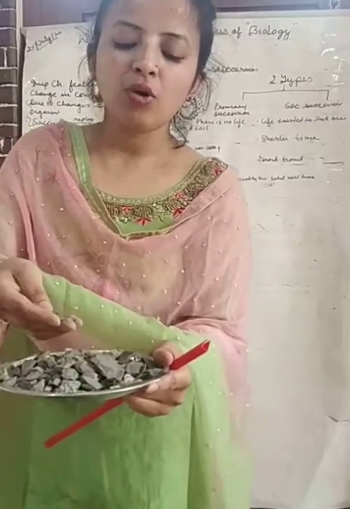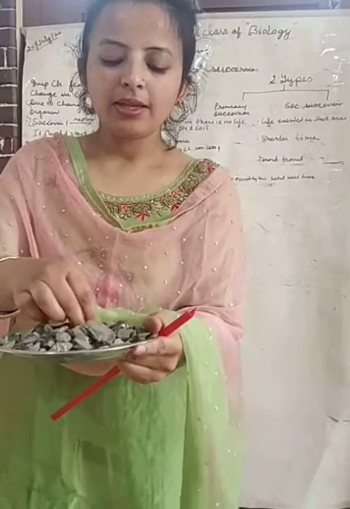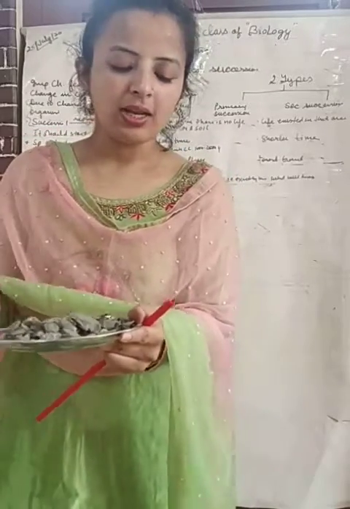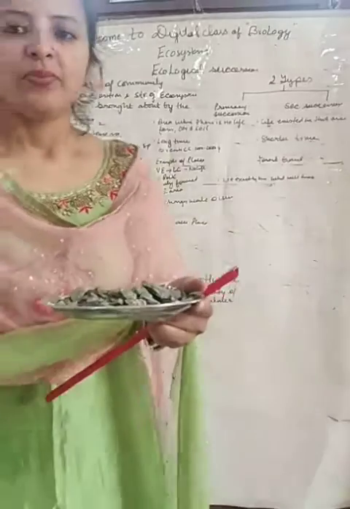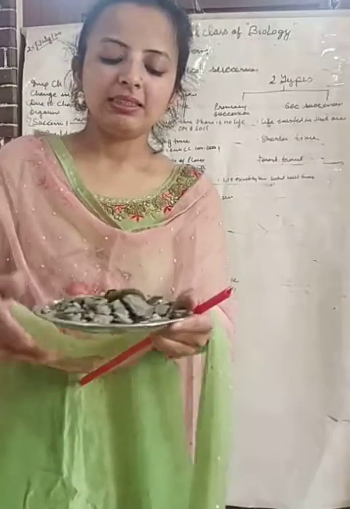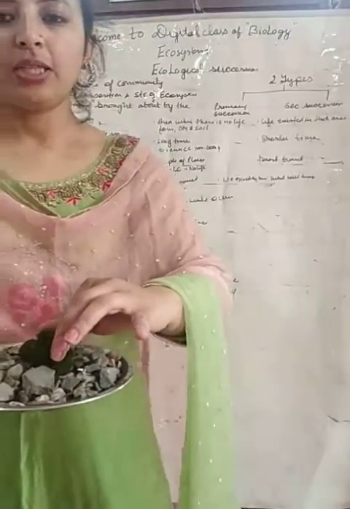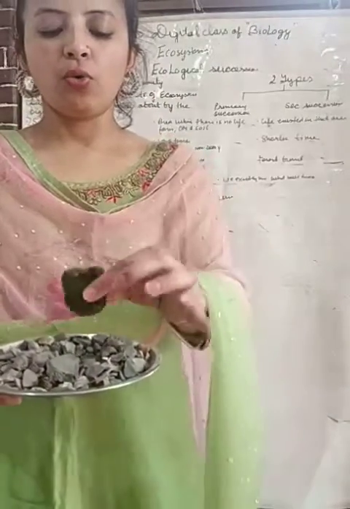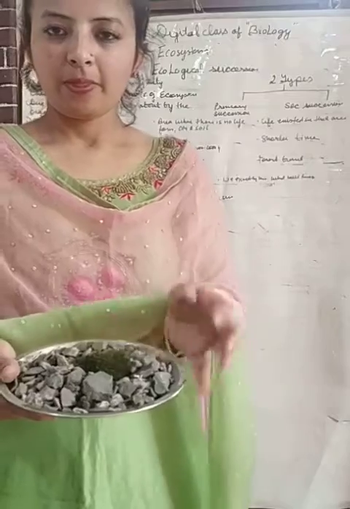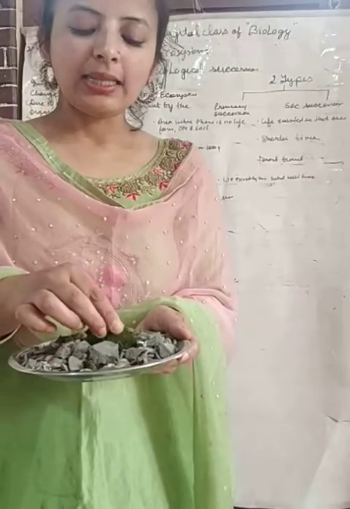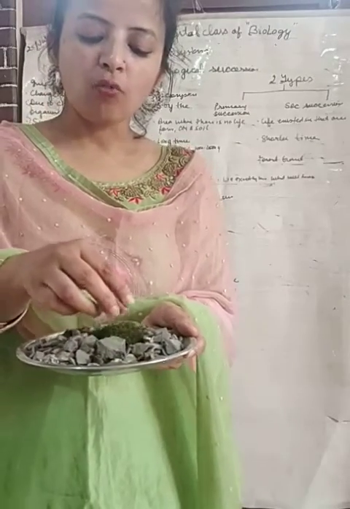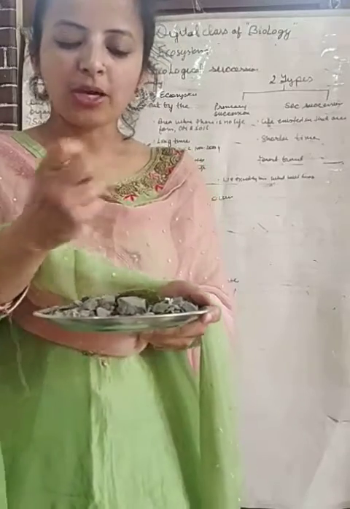It will form soil, and this formation of soil will allow the conditions for the bryophytes to grow. Now see here, with time bryophytes will grow over it. Understood? And then these bryophytes will absorb water from the soil, also from the atmosphere.